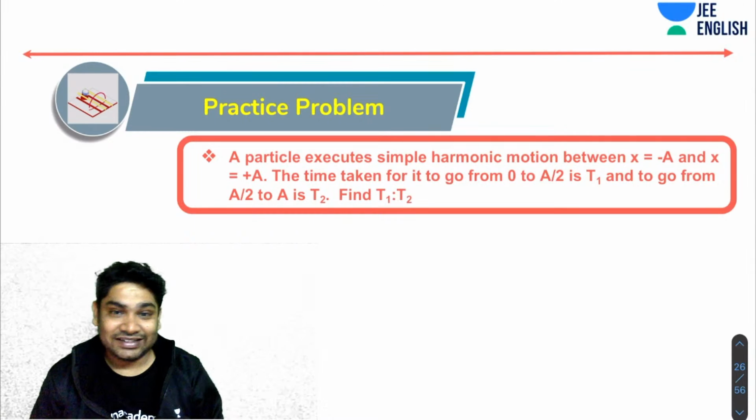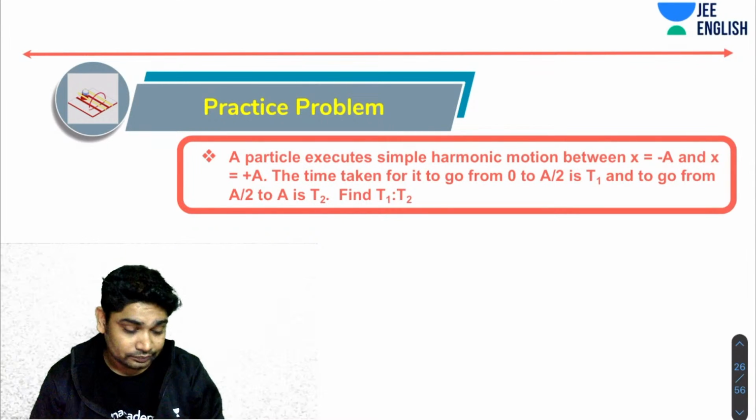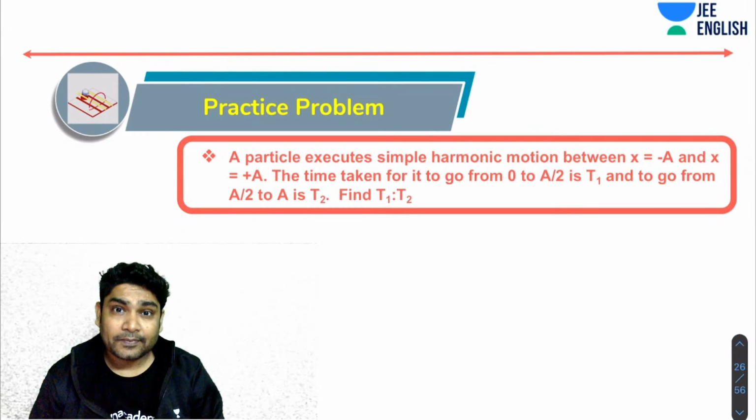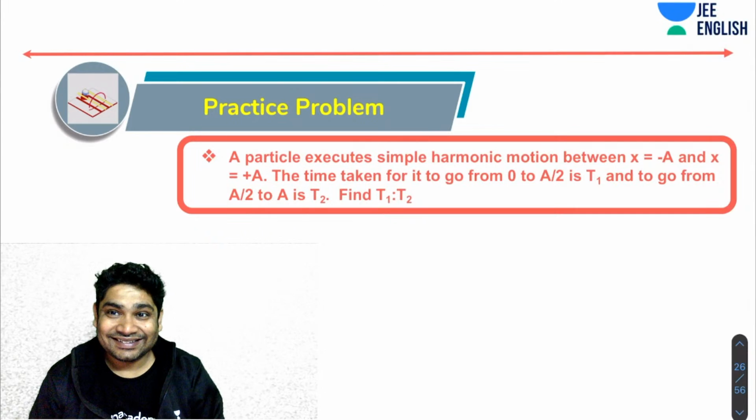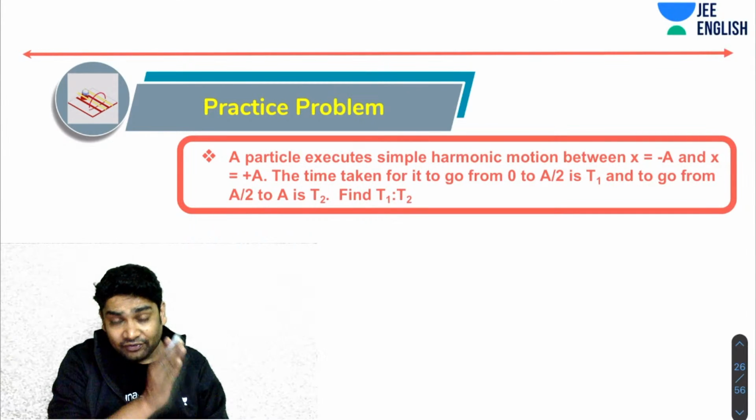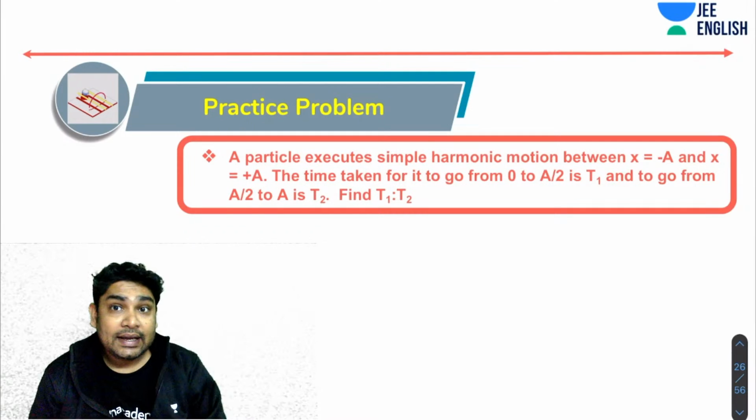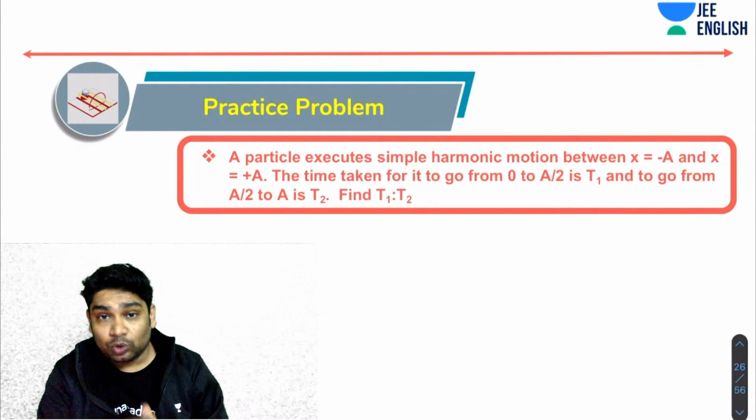Let's see if we can figure this out. Okay, hurry up, let's see. So time taken from 0 to a by 2 is T1, and from a by 2 to a is T2.